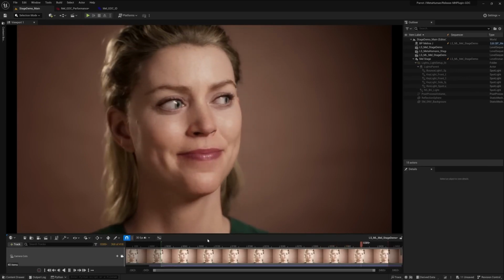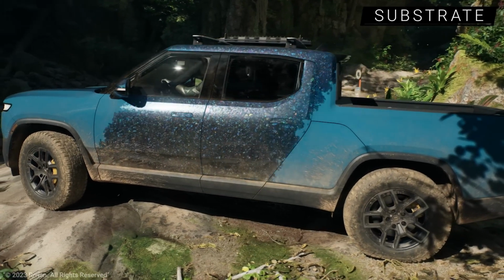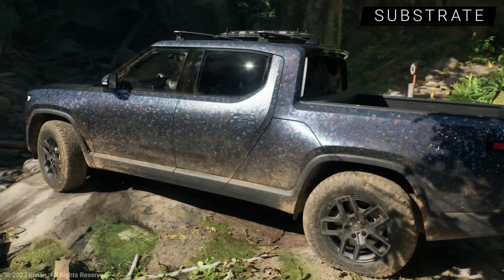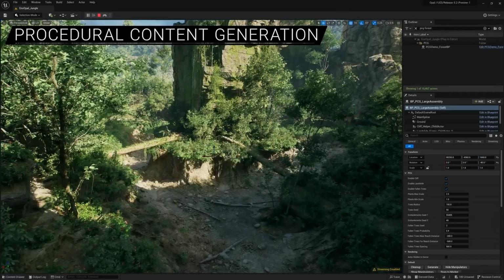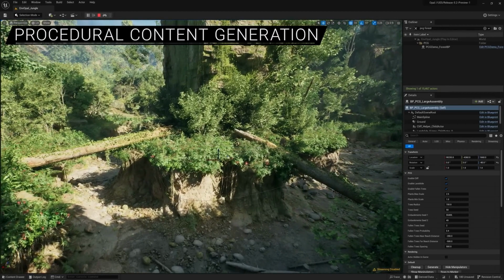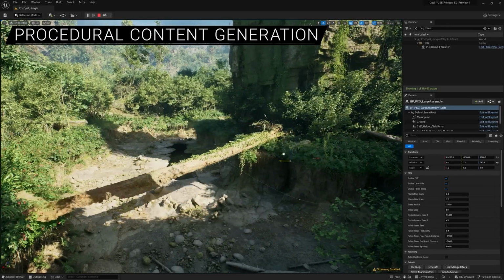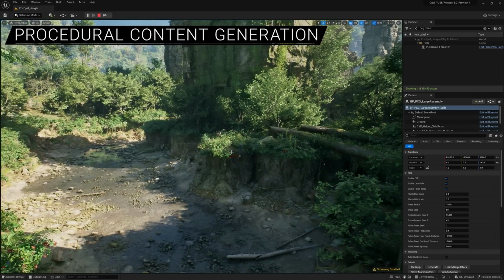And not just that, Substrate can make things such as liquid on a metal or dust on a clear coat, and this feature opens up a new possibility for creating realistic materials for every user. Next, we got the procedural world building tools. This new suite of procedural world building tools empowers artists to create stunning environments using procedural assemblies.